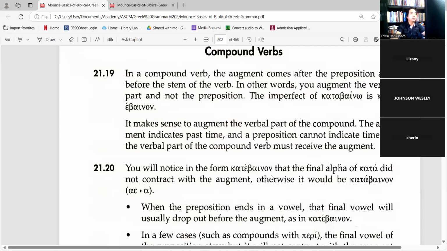Okay, it makes sense to augment the verbal part of the compound, the preposition kata, which ends with a vowel. Of course, the rule is that if the word begins with a vowel. But in this case, the augment changes with the alpha.